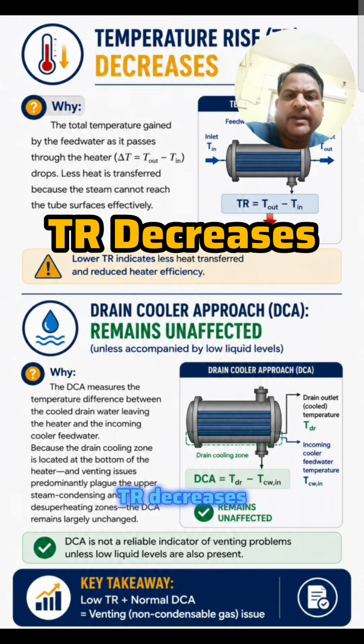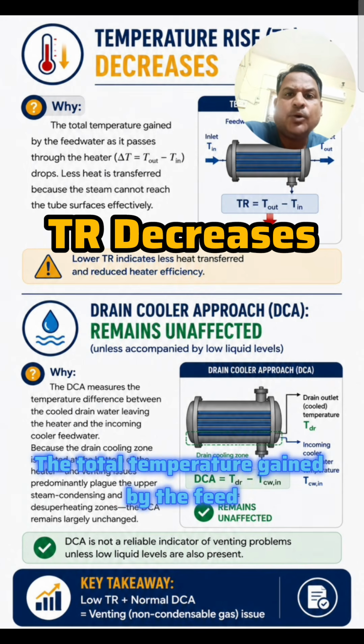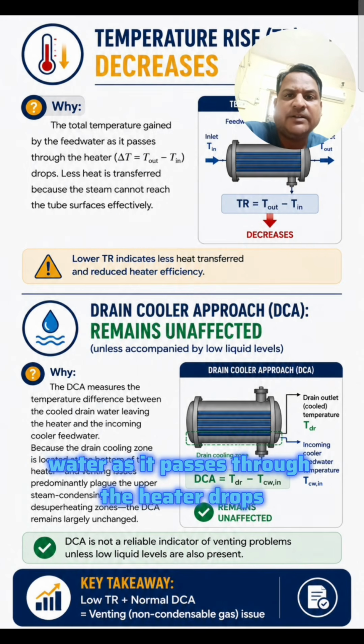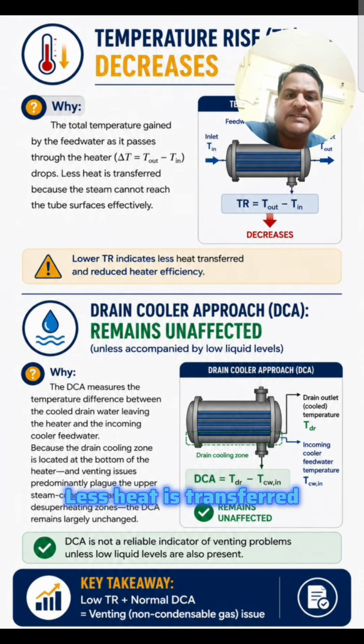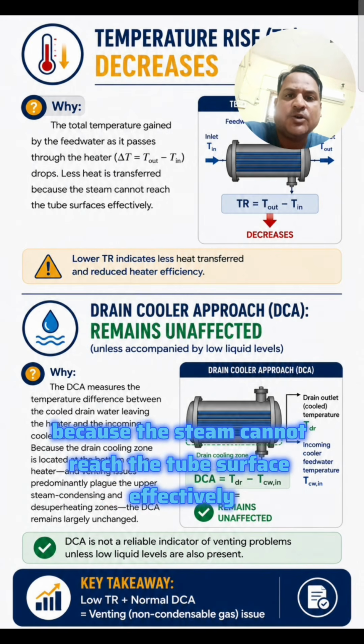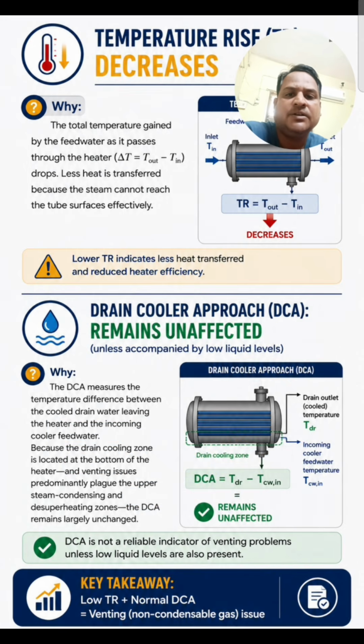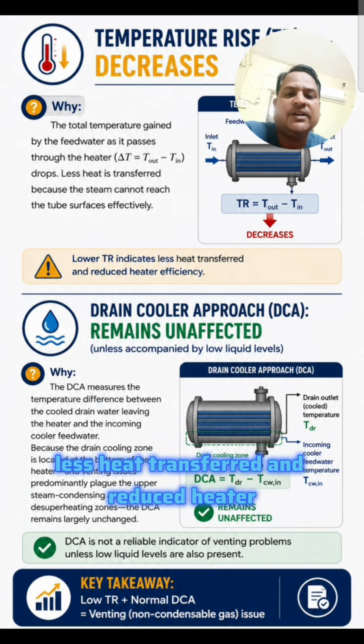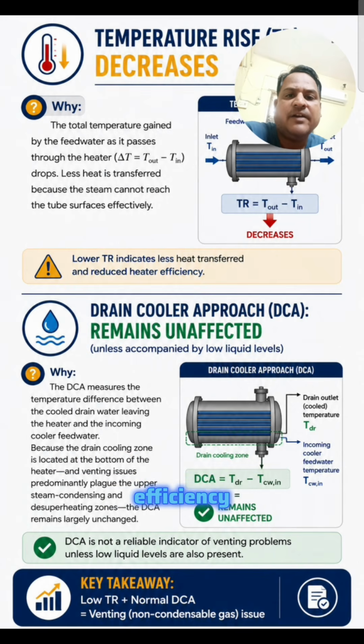TR decreases. The total temperature gained by the feedwater as it passes through the heater drops. Less heat is transferred because the steam cannot reach the tube surface effectively. Lower TR indicates less heat transferred and reduced heater efficiency.